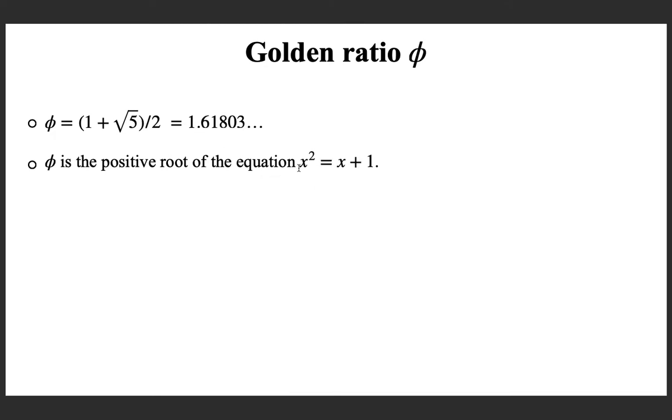If you find the two values satisfying this equation, you can see that this is the positive value satisfying it. You can substitute phi equal to 1.61803 and see that this formula is correct.